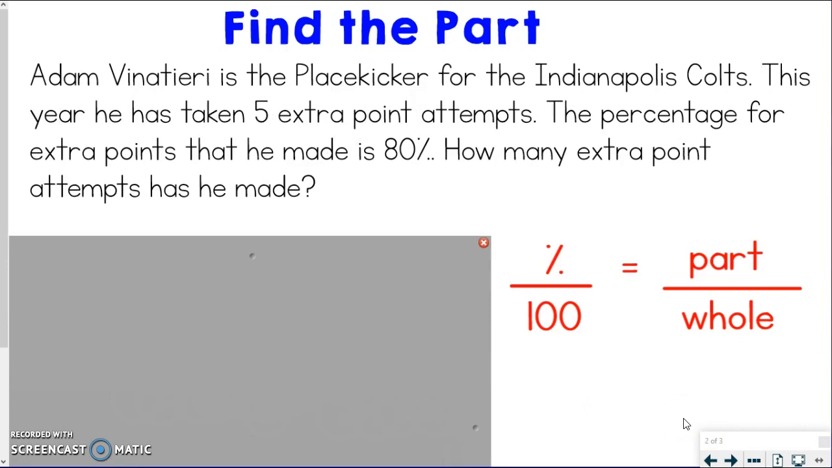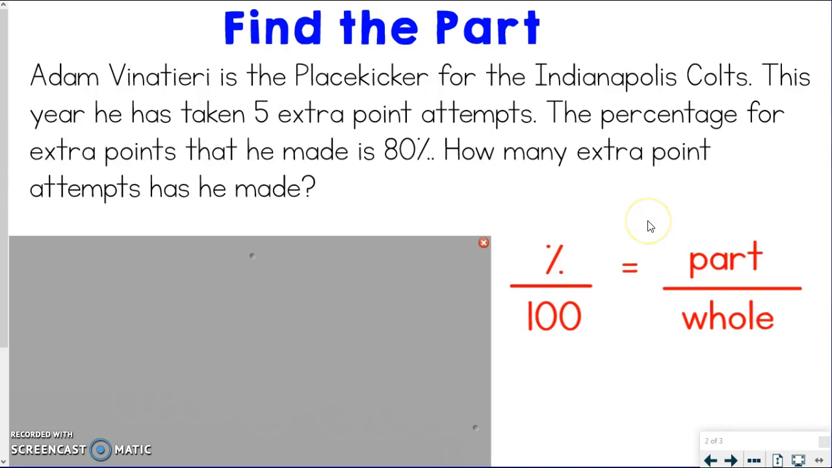All right, we got a different sport going on here. We got football. So we got Adam, and I don't know if I can say this correctly, but Vinatieri is the place kicker for the Indianapolis Colts. This year, he has taken 5 extra point attempts. So those were the attempts. The percentage for extra points that he made is 80%. How many extra point attempts has he made?